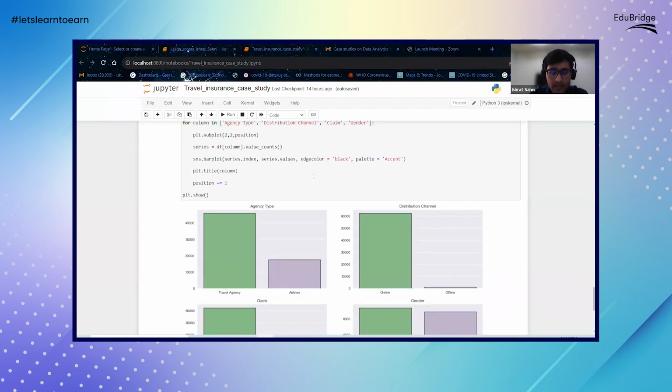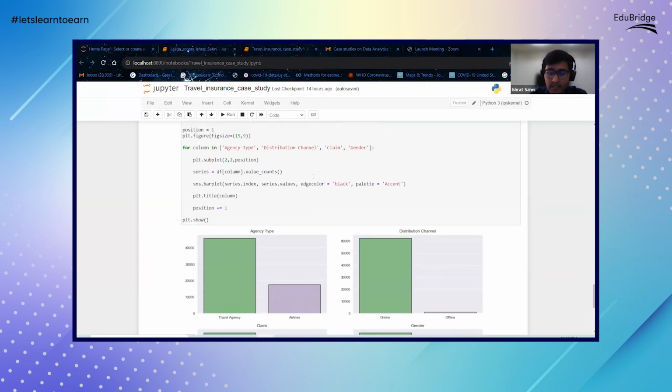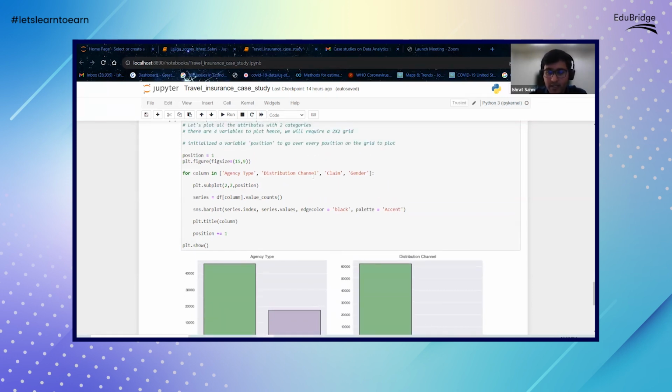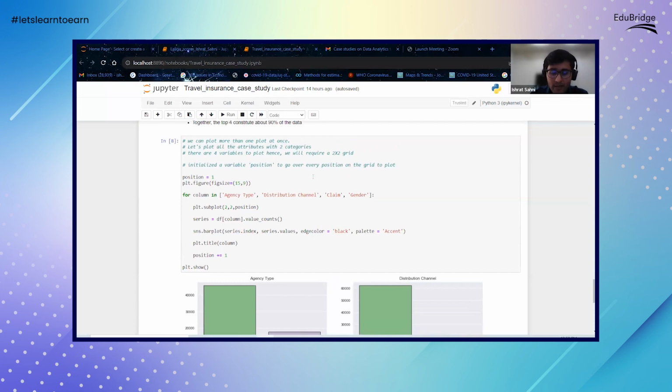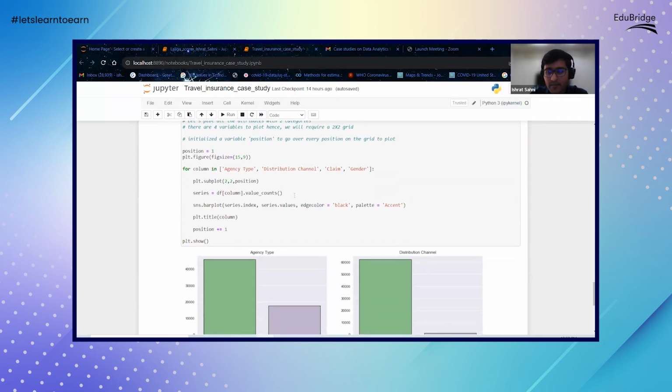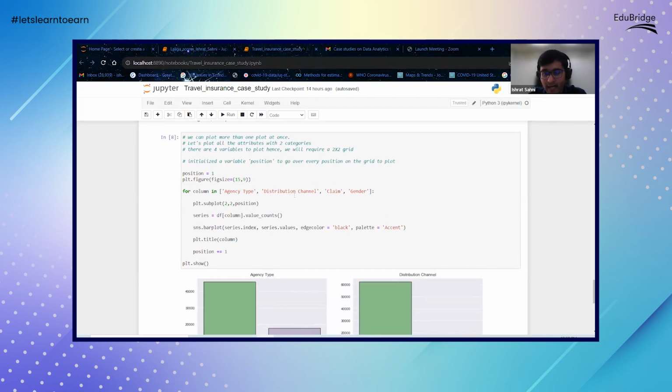Now we can do this in Python. We can do this in Excel as well. Both ways are great, and based on your convenience and your expertise, you can use either. I'm not going to delve that much into the technicalities, but I just wanted to make sure that we understand the logic behind analyzing the data.